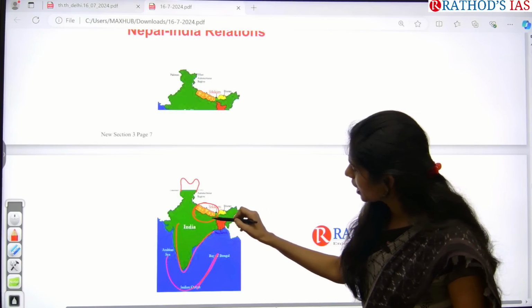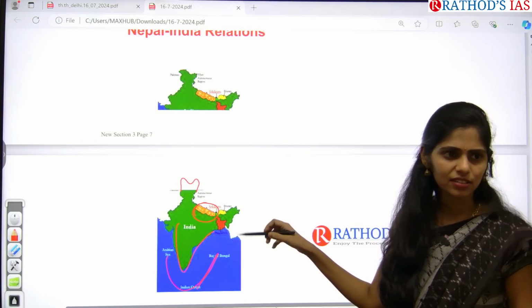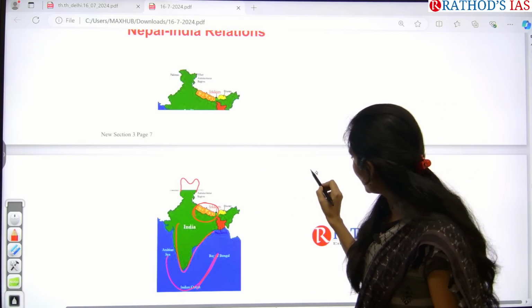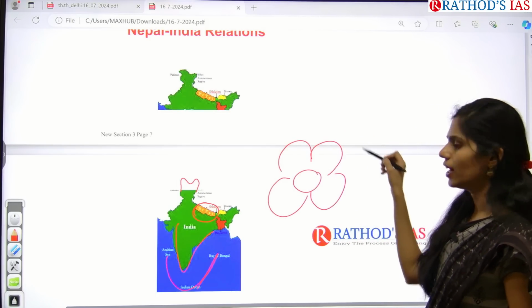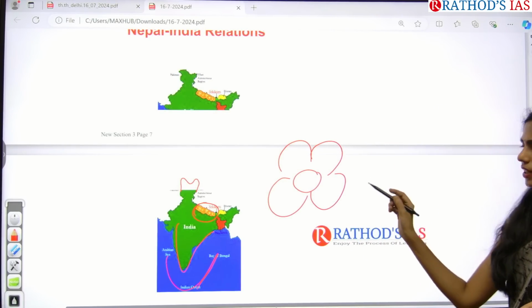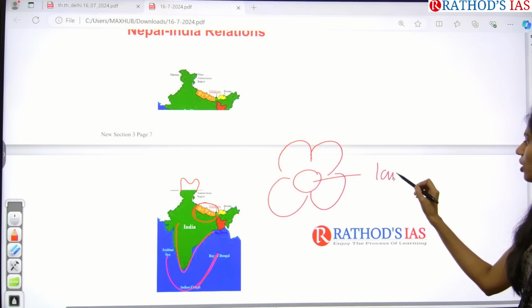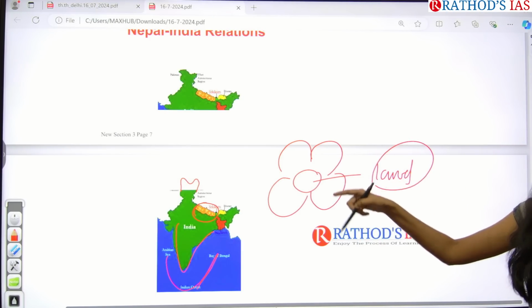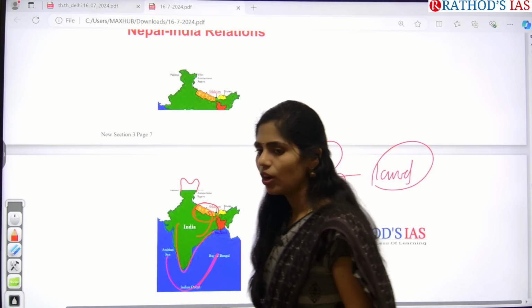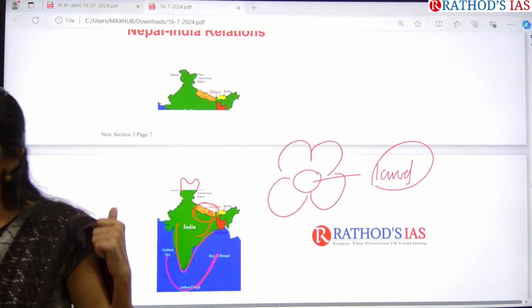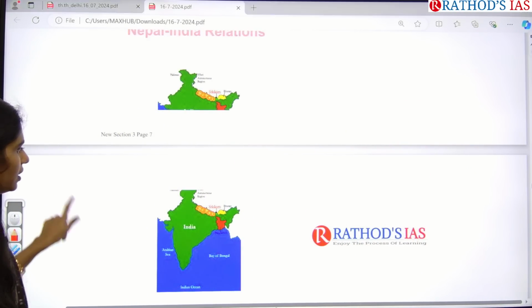Does Nepal have access? No. Whenever a country is surrounded by other countries and does not have any water body, that country is called a landlocked country. So Nepal is an example of a landlocked country. Because of this, it is dependent on India for trade. So this is also one important issue for Nepal.